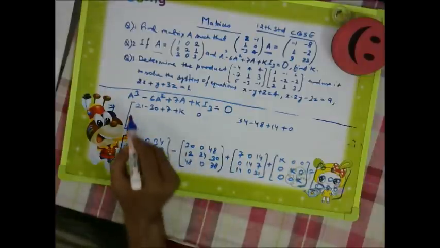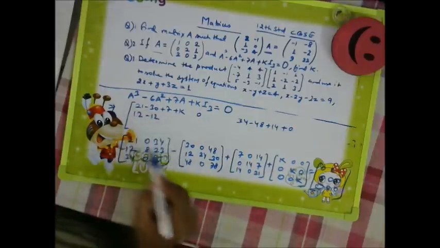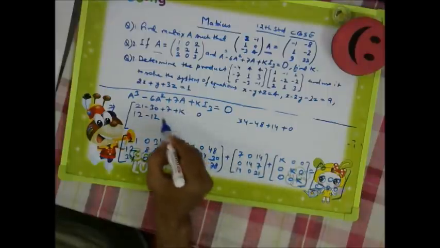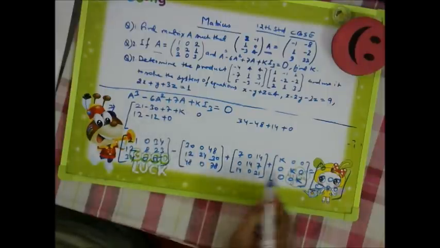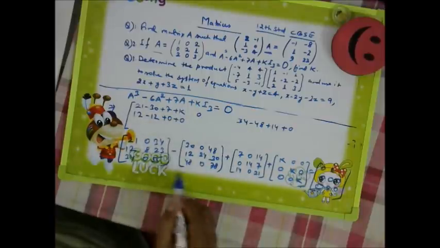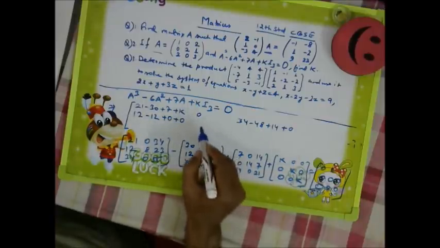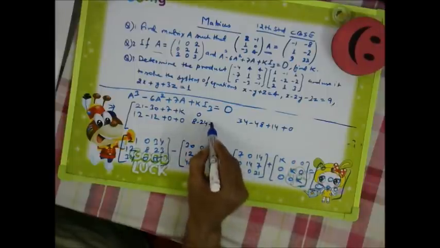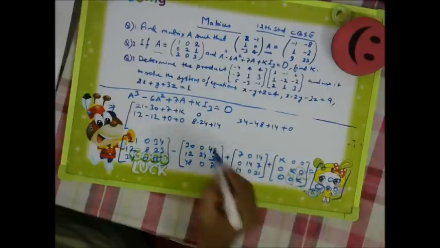Similarly, 12 minus 12 and plus 0 plus 0. Similarly, 8 minus 24 plus 14 plus k.